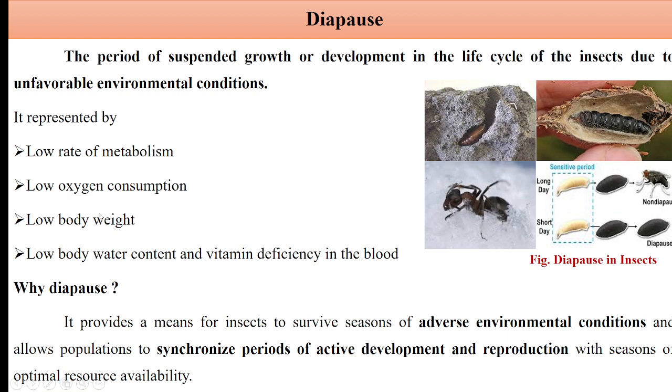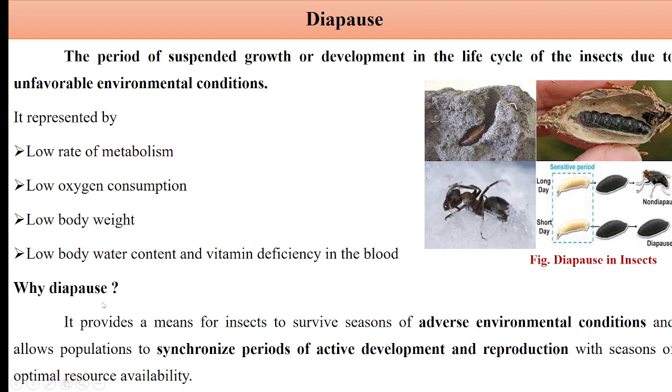Then very low oxygen consumption is required because the metabolic rate is very low. Then low body weight, low body water content and vitamin deficiency in the blood, that is hemolymph, and these all actually help to avoid the unfavorable environmental conditions and help the insects survive until the favorable environmental conditions return.